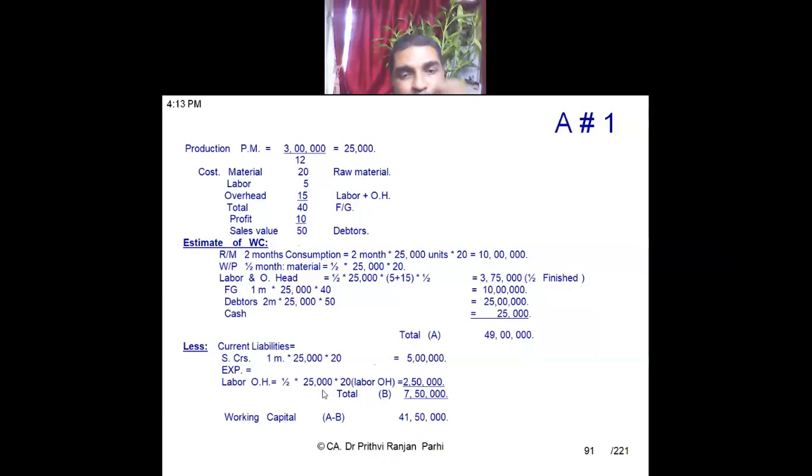But here again half is not multiplied. Here I am multiplying half into 25,000 into 20. Why am I again multiplying half? Because this is half income. But finally, the current liability is not half income.